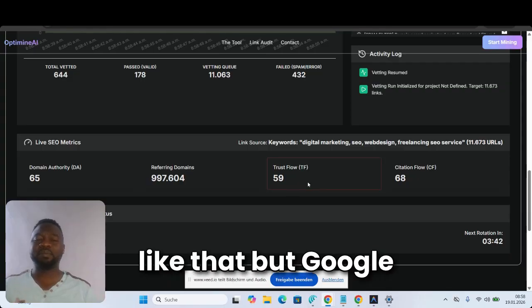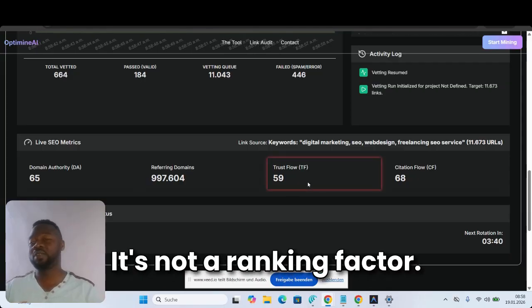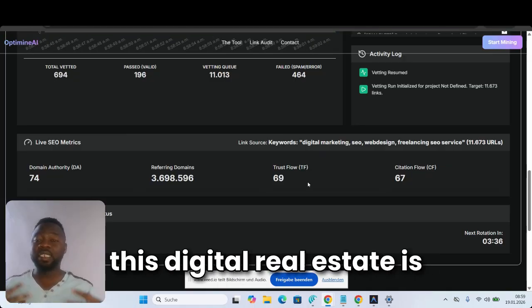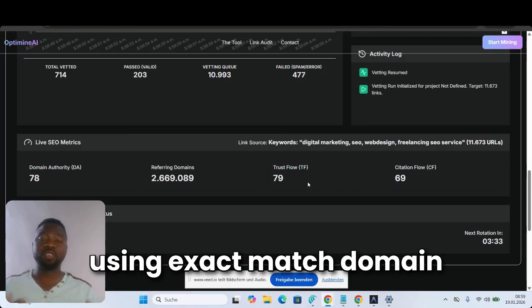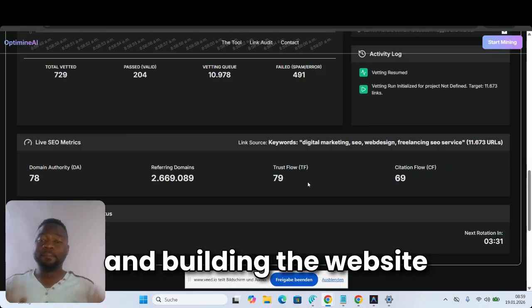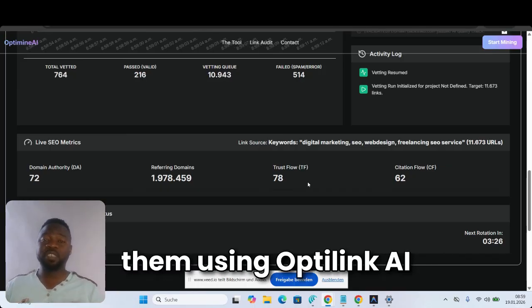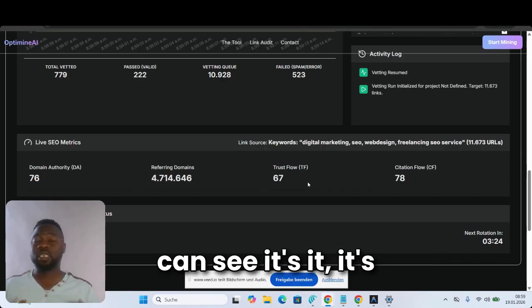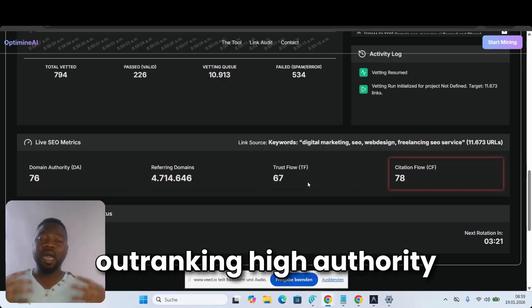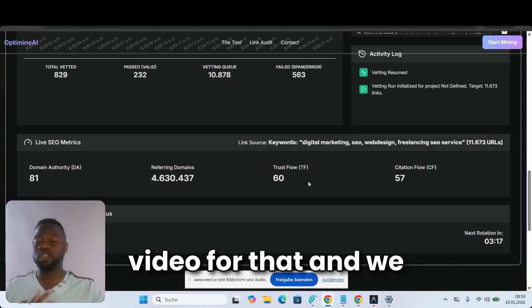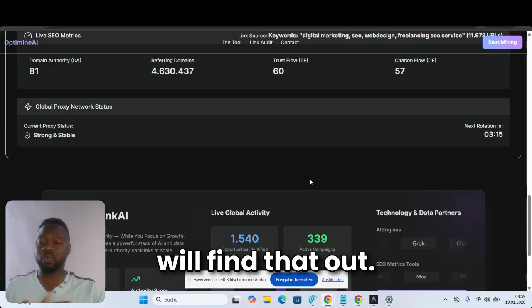Some people call it that, but Google says it's not a ranking factor. But I can tell you something: I'm running digital real estate using exact match domains, building the websites and having backlinks on them using Optilink AI. Within a short time, you can see it's outranking high authority websites. So it's working. Like I said, I'm going to do another video for that.